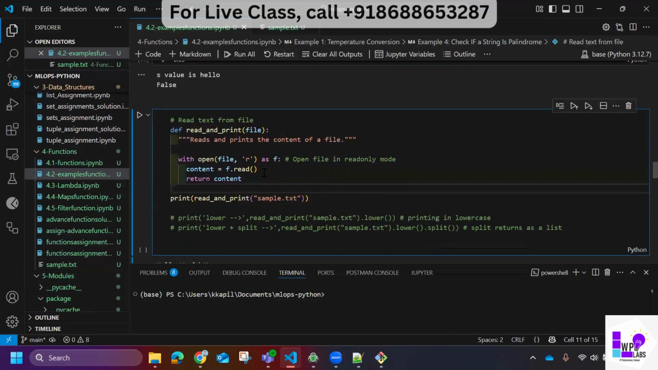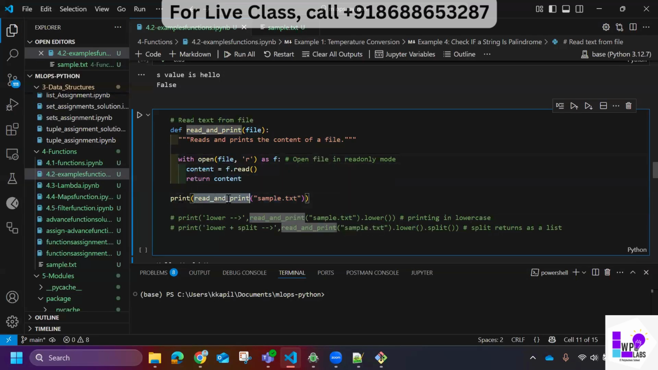So how to open a file in read mode? R means read mode, read only mode. I cannot write by using R here. How to open a file? I'm using with as a keyword, then open as a keyword, then file. So this file will have the file name. I'm passing a file name here.